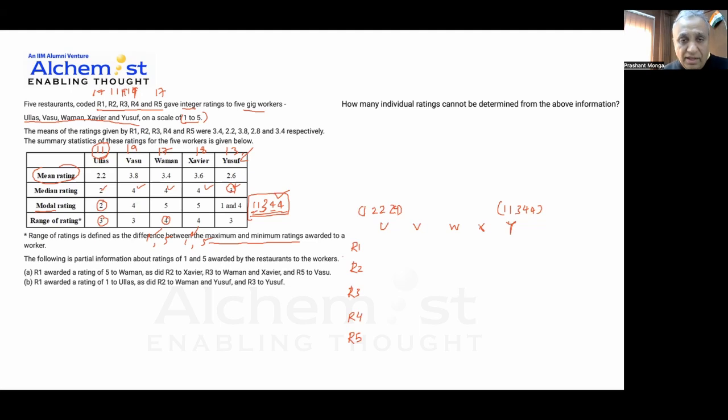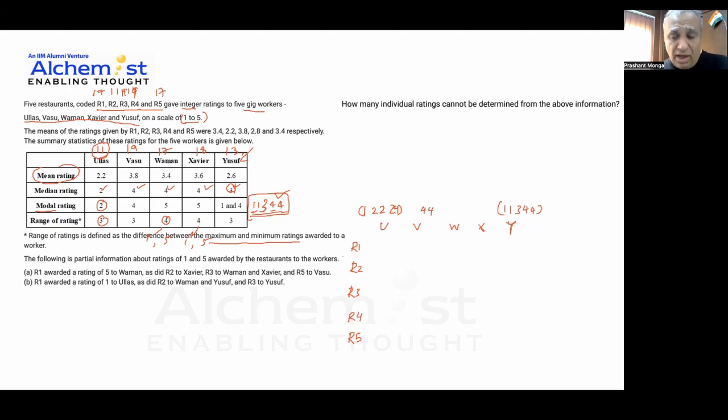Now where the range is 5, I know it's already 1 and 5, so Waman will become easier. The total has to be 17. But no, let's follow it order-wise. So let's look at Vasu. For Vasu, the median is 4, so I know there'll be a 4 there, definitely. And the mode is also 4, which means there'll be at least 2 4s. So I made it as 2 4s. The range is 3, so it could be 2 and 5, or 1 and 4.